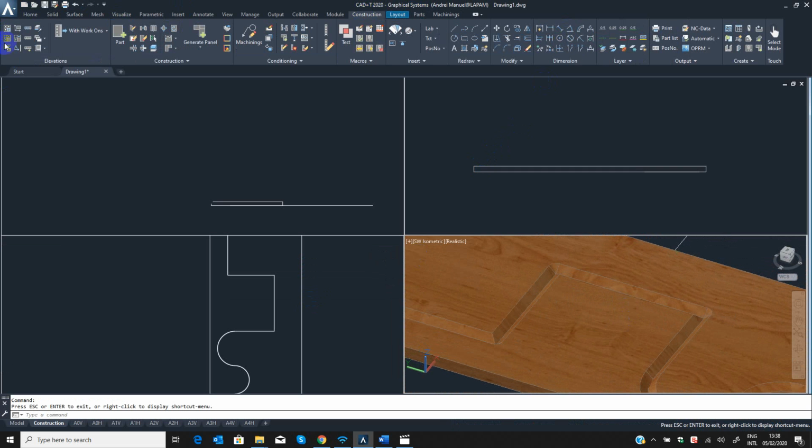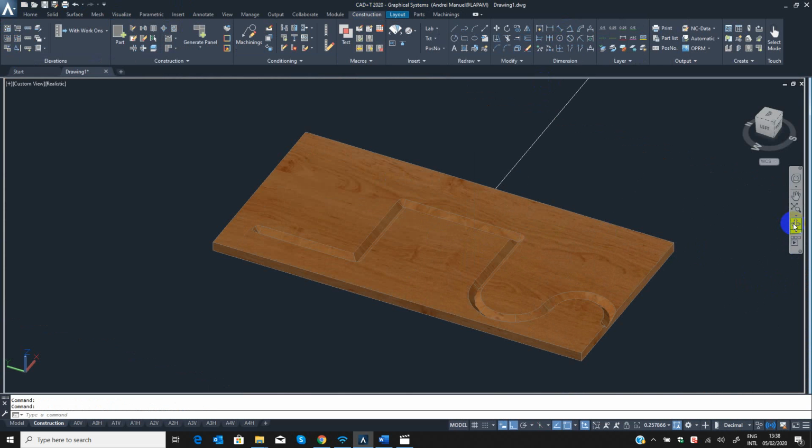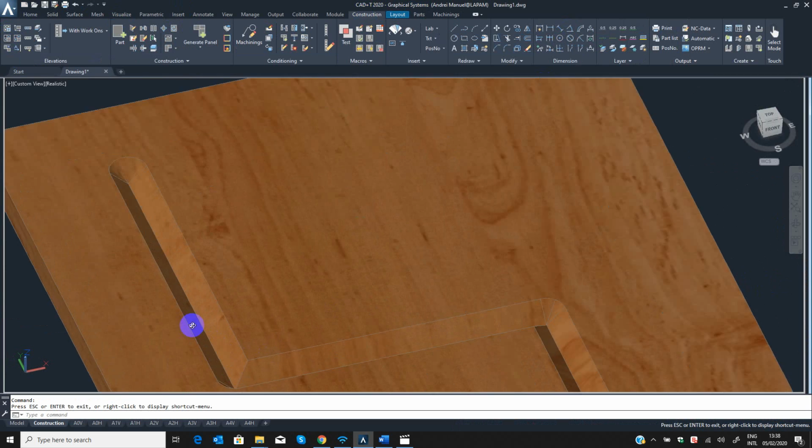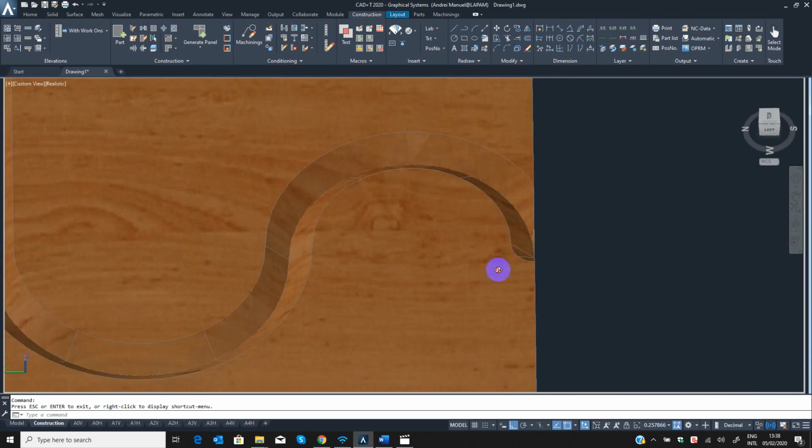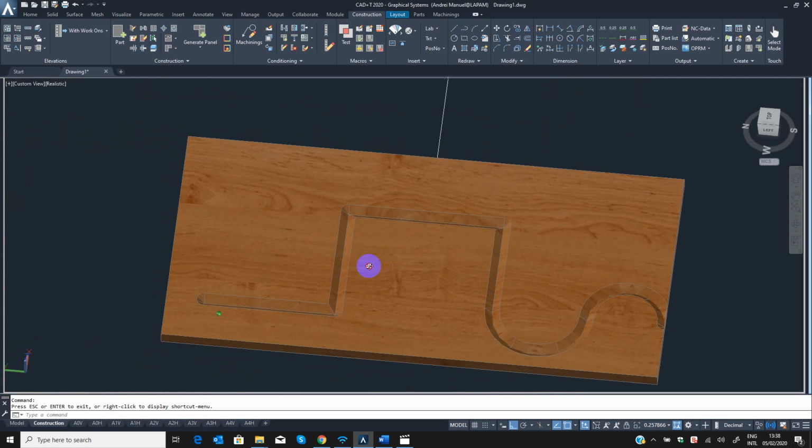Check your 3D model, using the tool. This is the output.